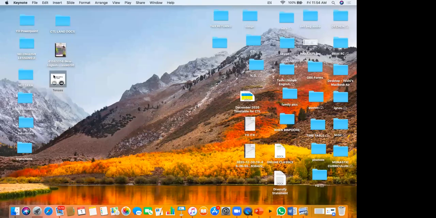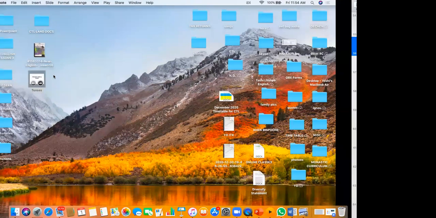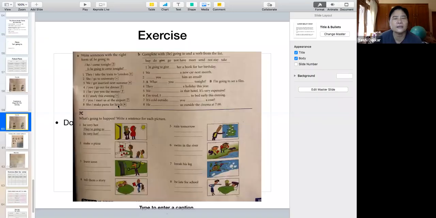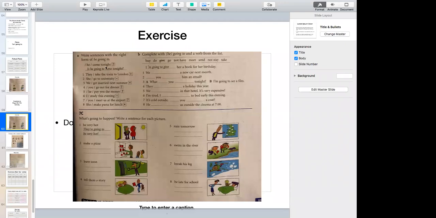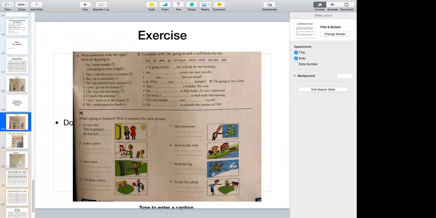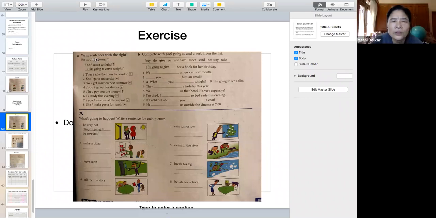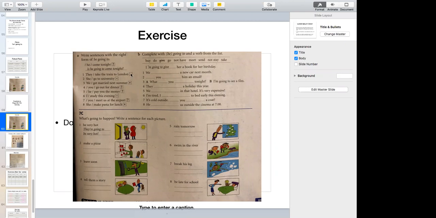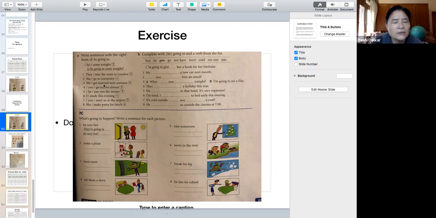Okay, so that was all about plannings. All right, now here is an exercise. Write sentences with the right form of going to. Please remember, be means if it is I, it should be am; he is; the am, is, are, the be verb. So you have to use be going to to write the sentences, positive or negative. Let's see if we can do it together.